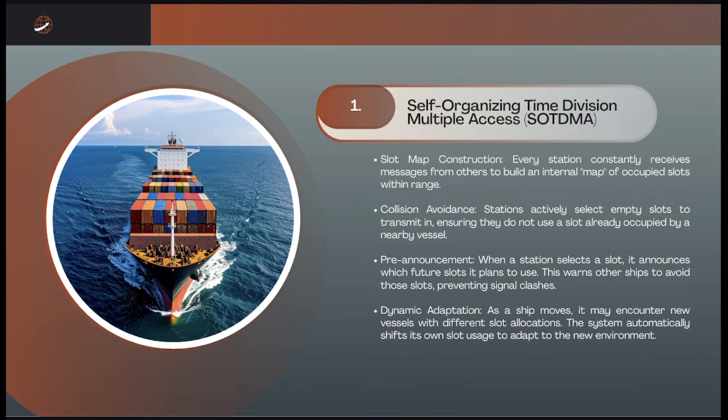So here is how the AIS manages time slots to prevent interference. Again, first is SOTDMA, or the self-organized time division multiple access. This is the primary method used by Class A devices, or what we call the commercial ships.